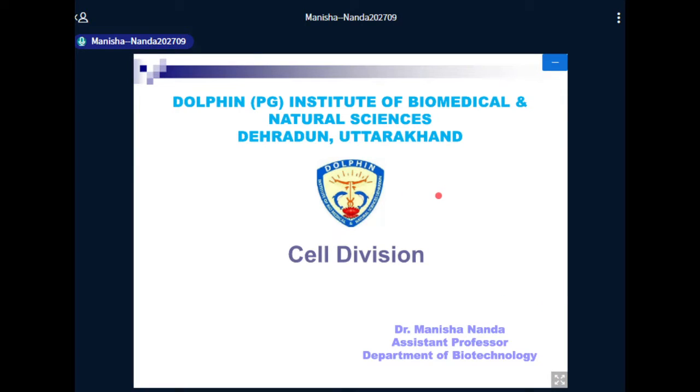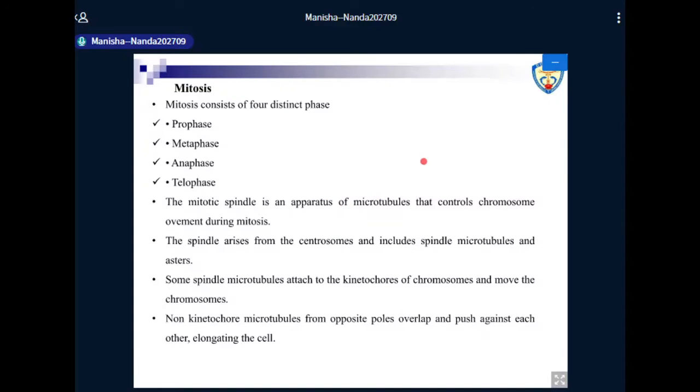Okay, students, so we have talked of the introduction to cell division in the last class, right? And today we will be specifically talking about mitosis, okay? The first type of cell division. So, I'll just first introduce you to mitosis.